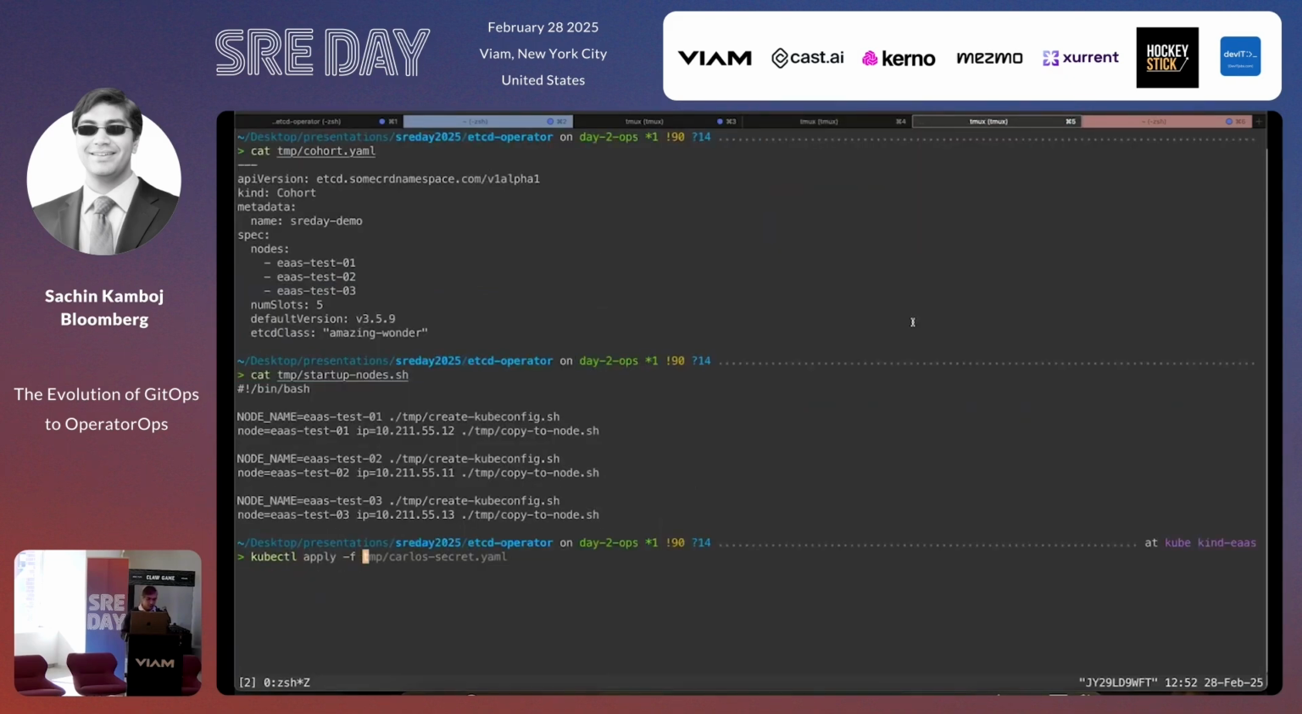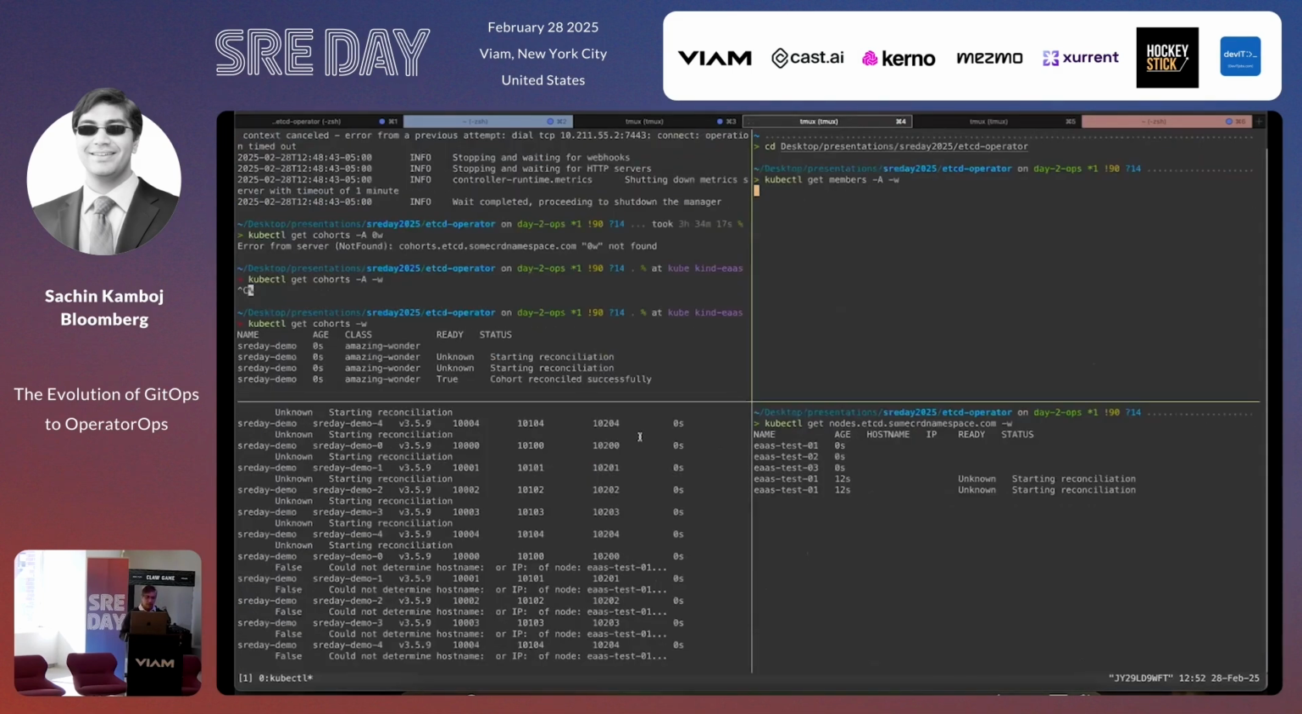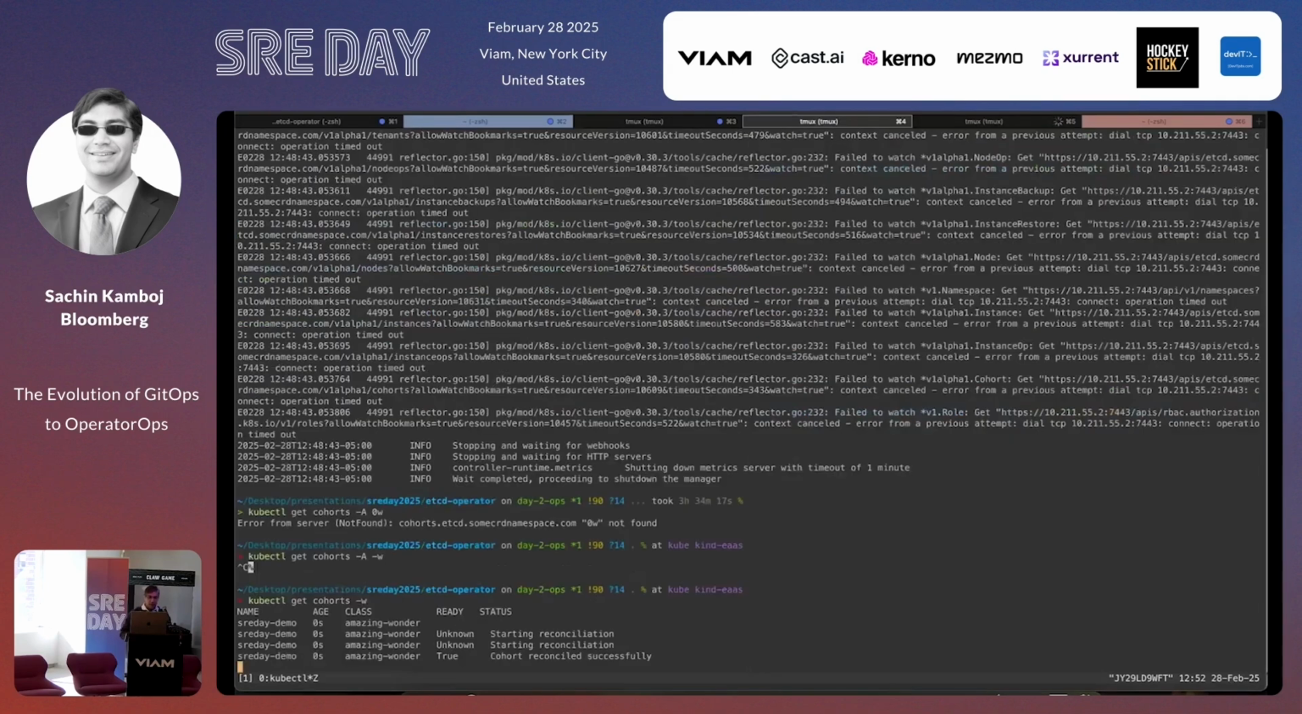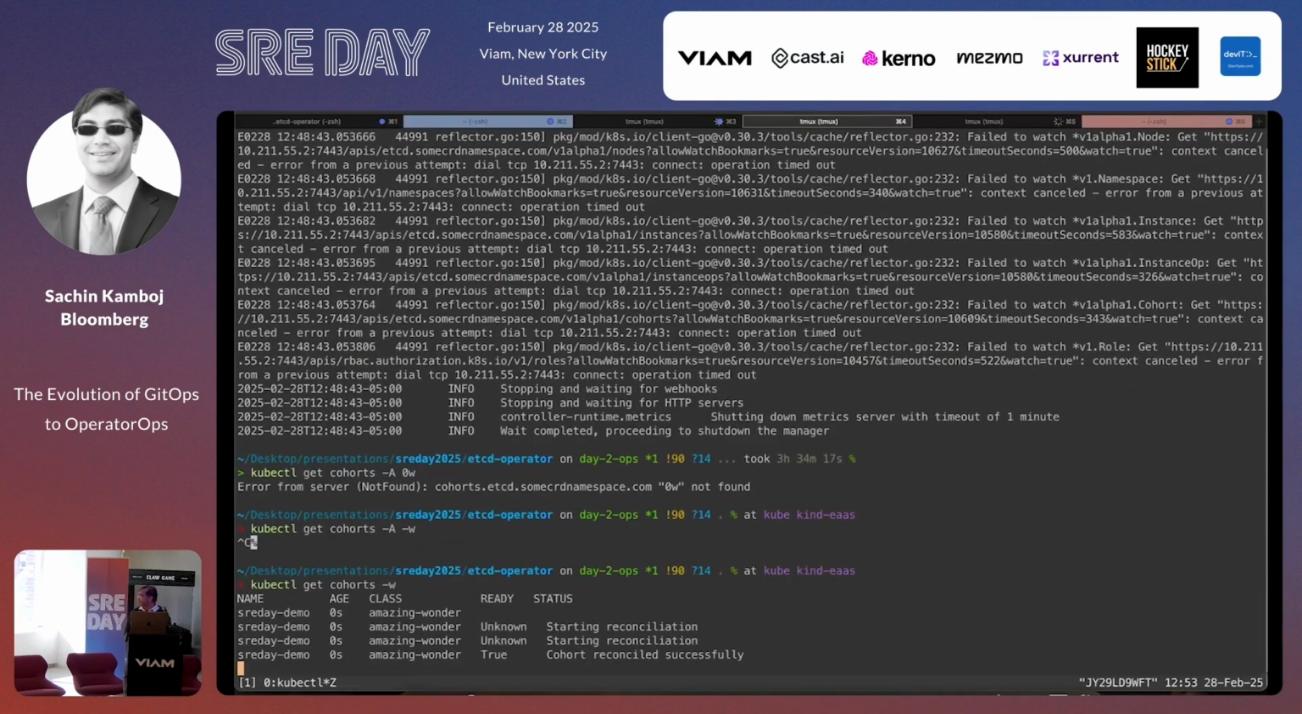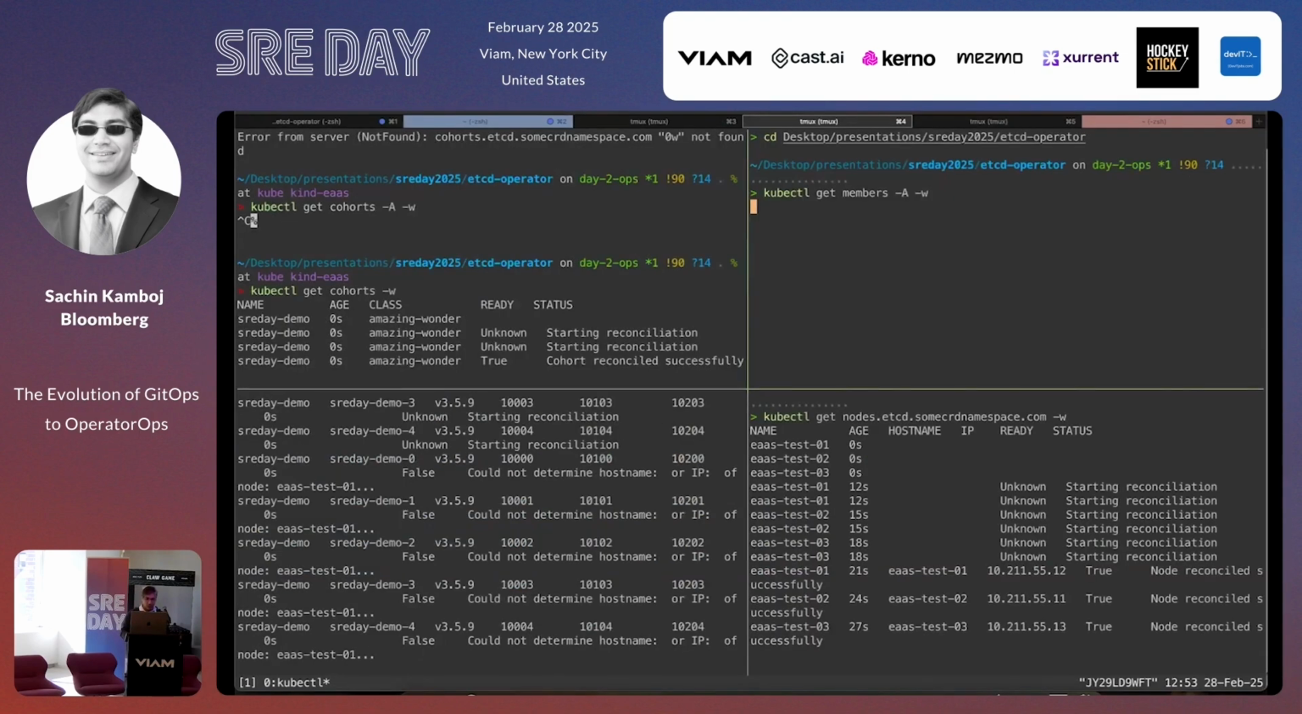So what I'm going to do now is I'm going to apply this cohort. Okay, and I am also going to copy over these things to all the nodes. Okay, and meanwhile, things are happening over here. First thing that's happening, the cohorts, it says, oh, let me make this bigger. Cohort reconciled successfully. This operator doesn't really do much, so this is not really interesting.